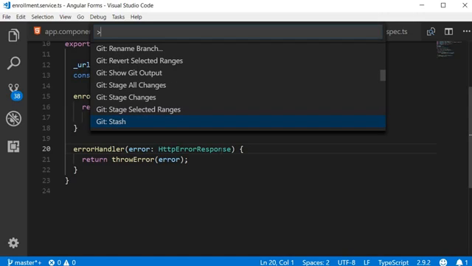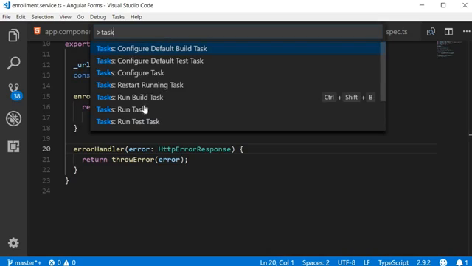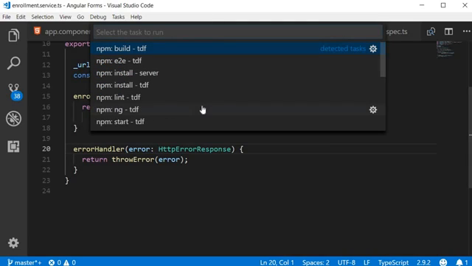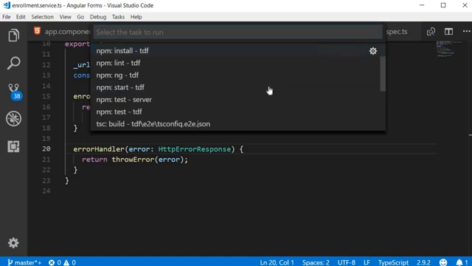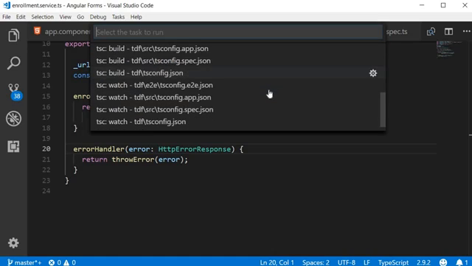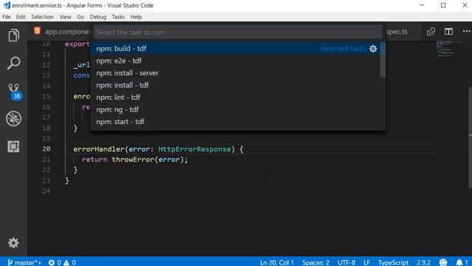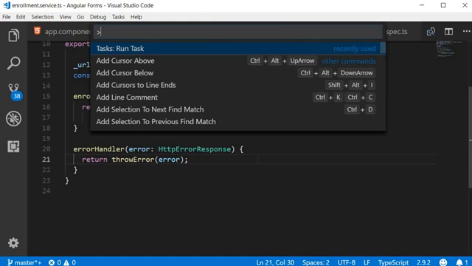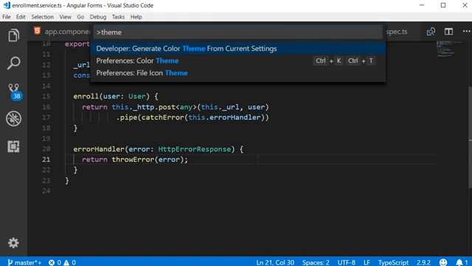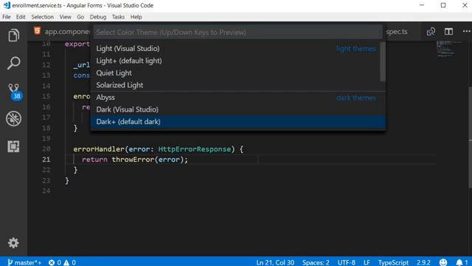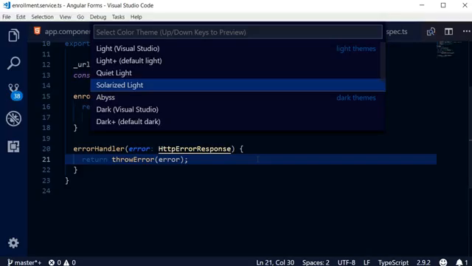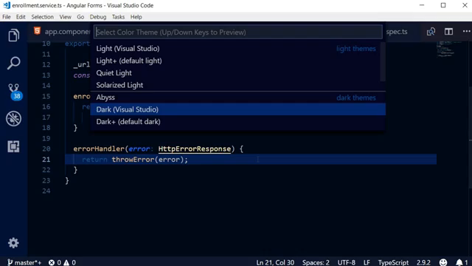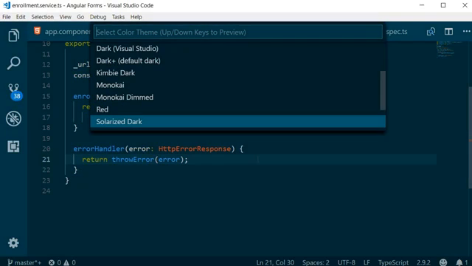For example, I can type task and then select run task, and you can see that it gives me a list of the scripts present in my package.json file. Or maybe I want to take a look at the different themes. Ctrl P, the inverted caret, and then type theme and select color theme. Now we have the list and we can easily pick one. I'm going to stick to the default one for now because that is what I like.